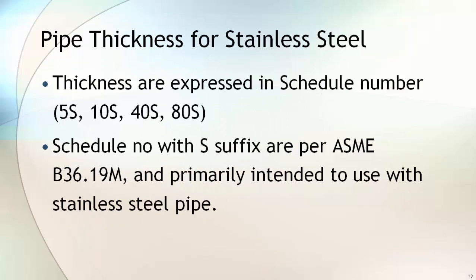Thickness of stainless steel pipe is also expressed in schedule number. However, there are only 4 schedule numbers as per ASME B36.19 that covers the dimensional requirements for standard pipe. These schedule numbers are 5S, 10S, 40S and 80S. Schedule numbers with S suffix are as per ASME B36.19 and are used with stainless steel pipe. So please remember, schedule number 10 and 10S do not have the same thickness.